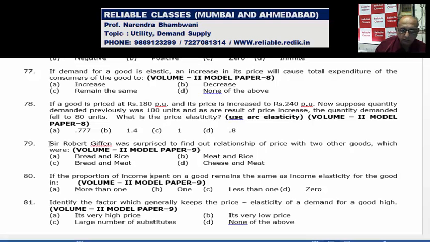Okay. If the proportion of income spent on the goods remains same as the income changes, the income elasticity of goods is 1. Income elasticity will be 1. Proportionate change in income and proportionate change in demand is same.